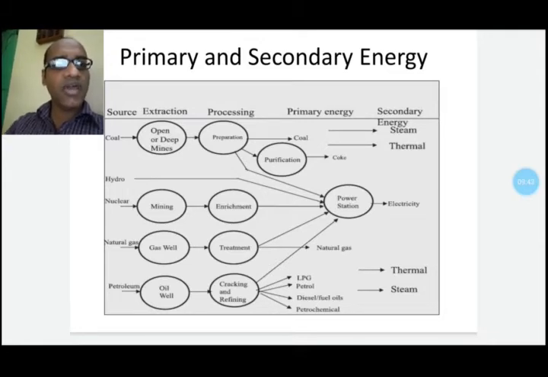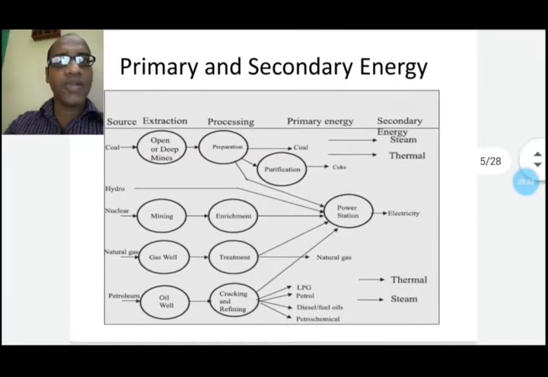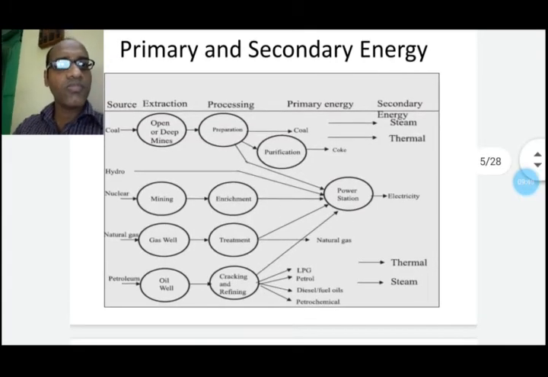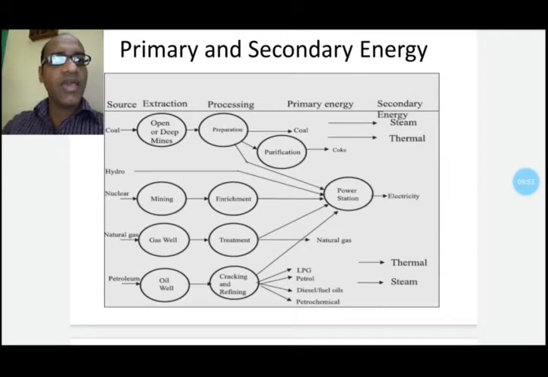Diesel, in some countries, is used as a primary fuel for power generation. Petrol and diesel are also extensively used in cars, etc. LPG is also found, and some other elements like naphtha, etc., which have some industrial uses.